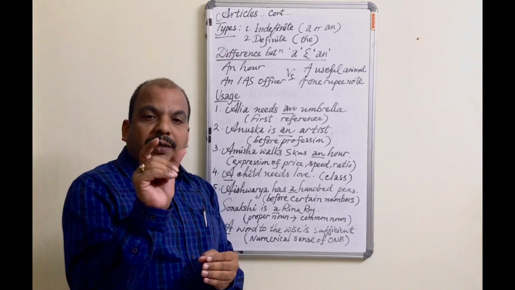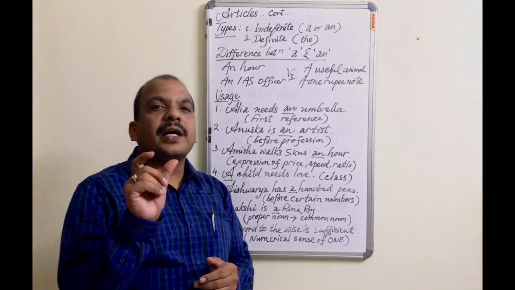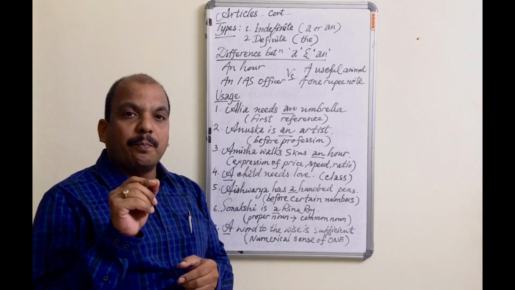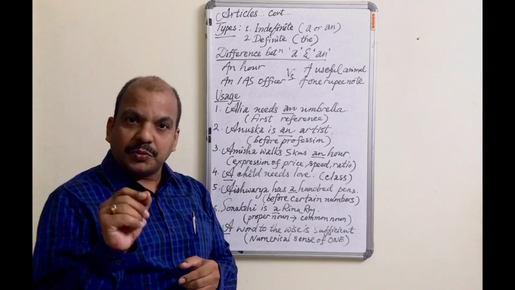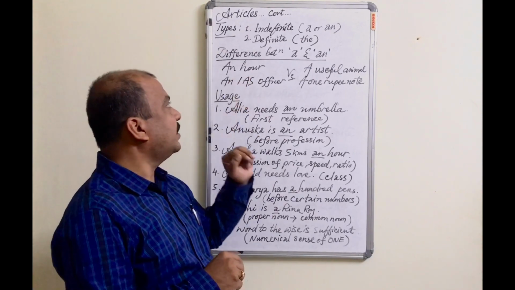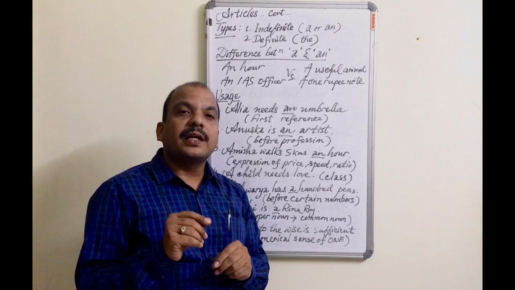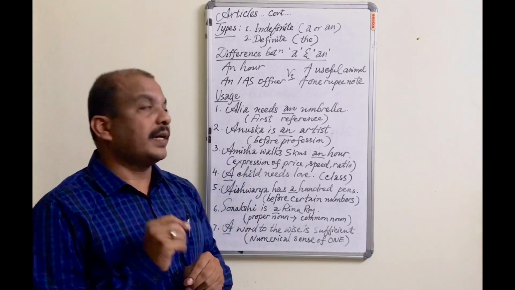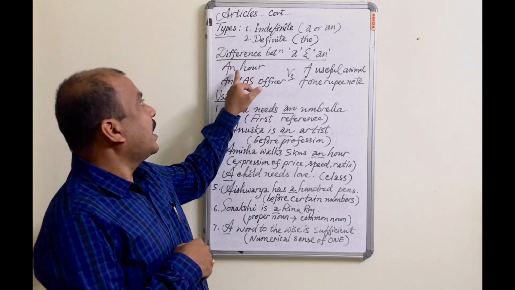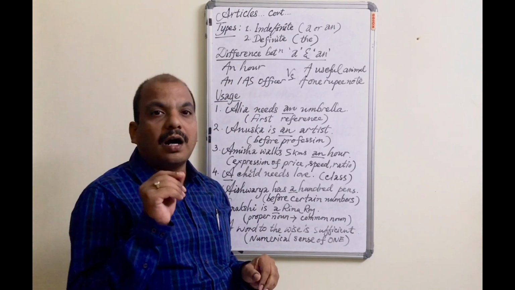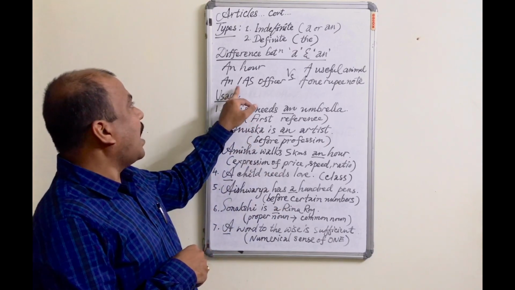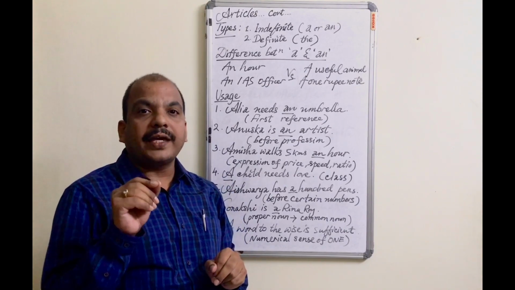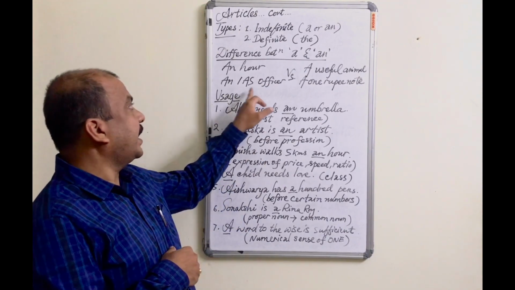Now, when we talk about a particular noun word, each word has its beginning sound. If the beginning sound is a vowel sound, A, E, I, O, U sound, then we use "an" before the word. And when the beginning sound of a noun is a consonant sound, we use "a". For example, "hour", the beginning sound is A. And when we talk about IAS officers, the beginning sound is A, so it is "an IAS officer".